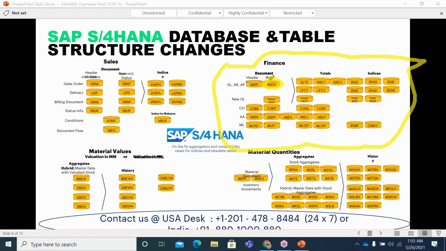That means you will have redundant data in various other index and total tables as well. For example, from a general ledger accounting perspective, you'll have BSIS and BSAS tables, and from the customers and vendors perspective, you'll have BSID, BSAD, and BSIK, BSAK tables. Again and again the information is being stored, so you see redundancy of information in various other tables.